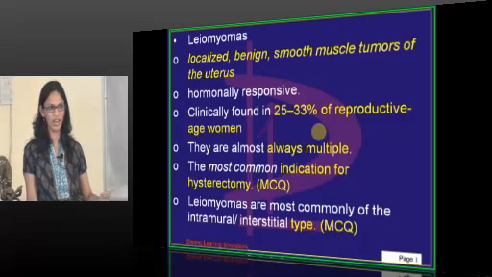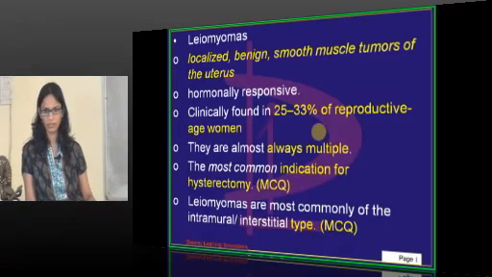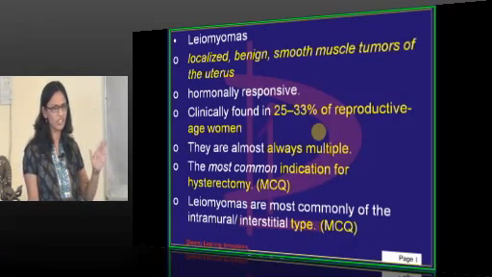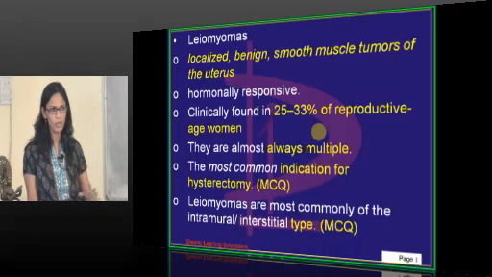Leiomyoma, myoma, myofibroma, okay, but not leiomyosarcoma. Leiomyosarcoma is a cancerous change. Then the most common site for the fibroid? No, not subserosal. Intramural is the most common site for fibroid. I will tell you all the sites of the fibroid, but out of that, intramural is the most common site for the fibroid.